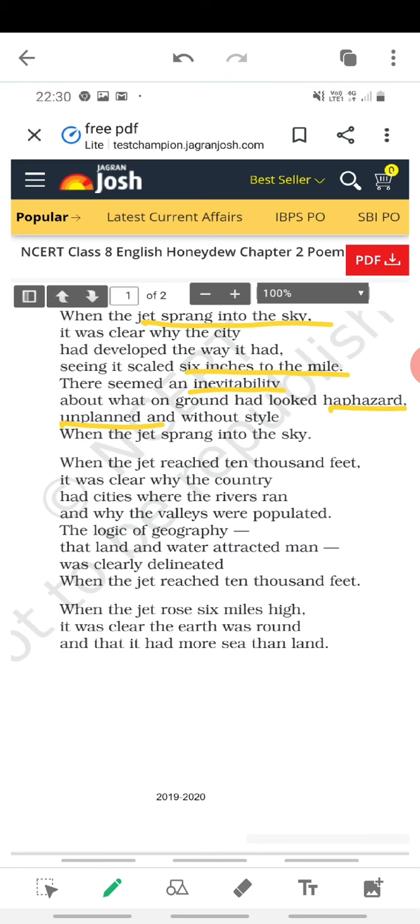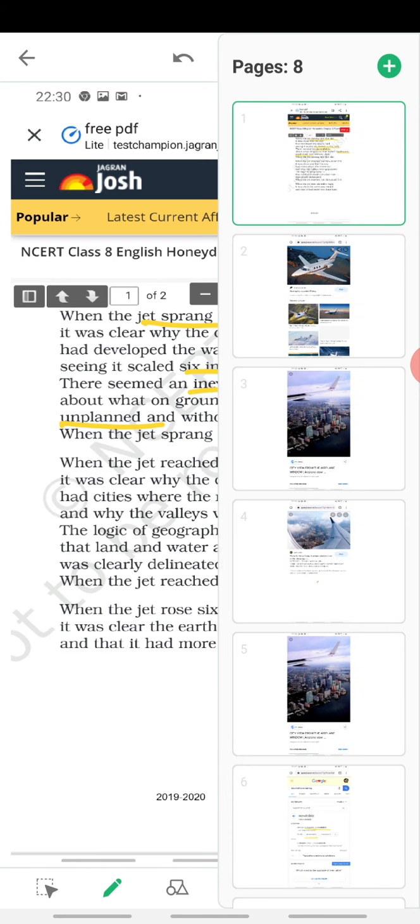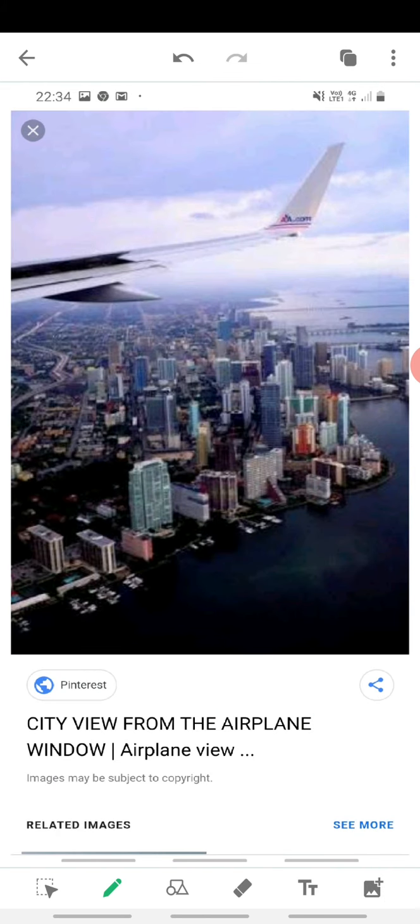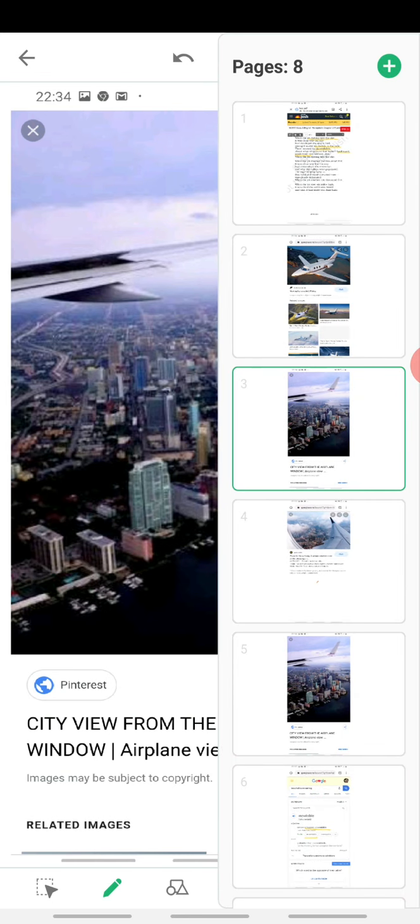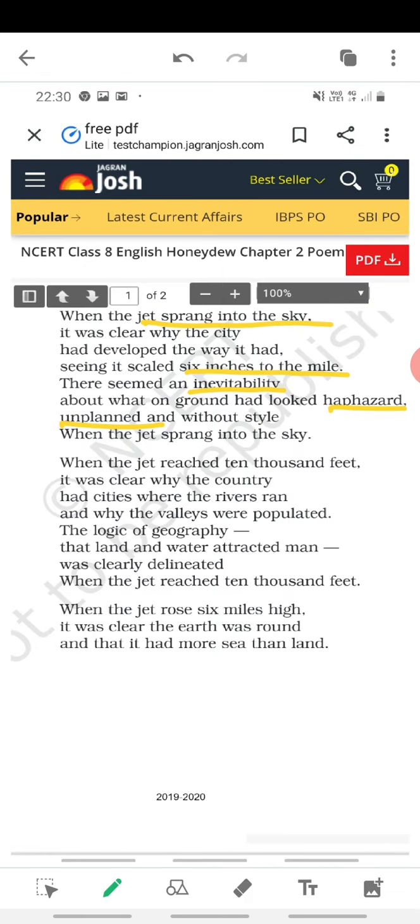It looks like this. See over here. Does it look like everything is planned and made? Doesn't it look like it is haphazard? Something is big, something is small, some sea is big, some sea is small. The roads are in a different route. The cars look so tiny. When the jet sprang into the sky, everything looks haphazard, unplanned.